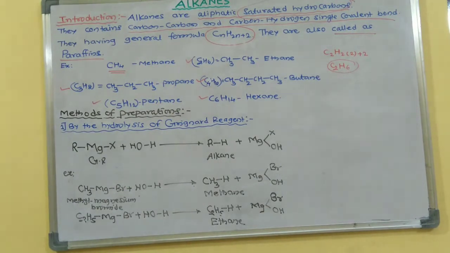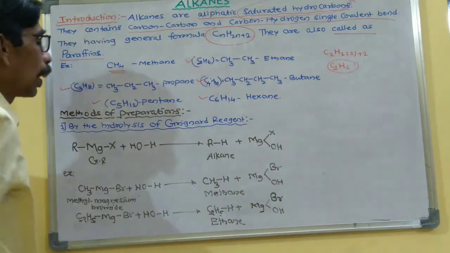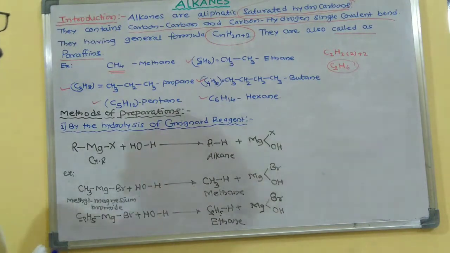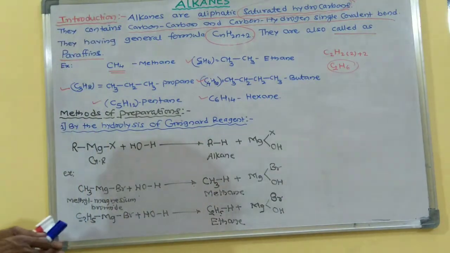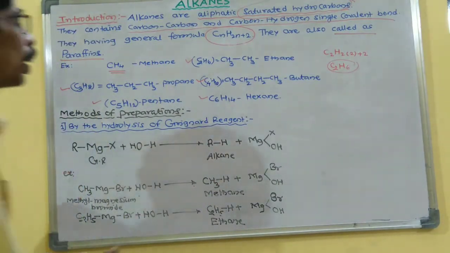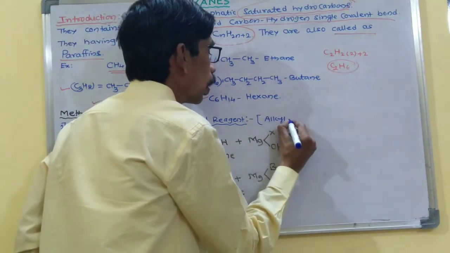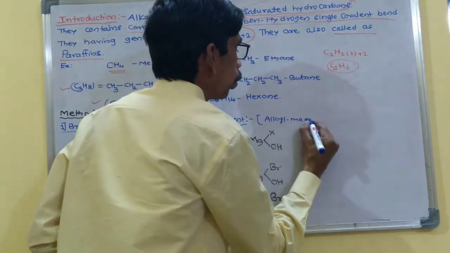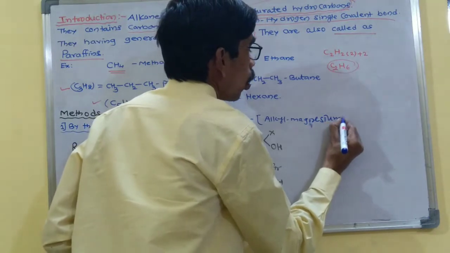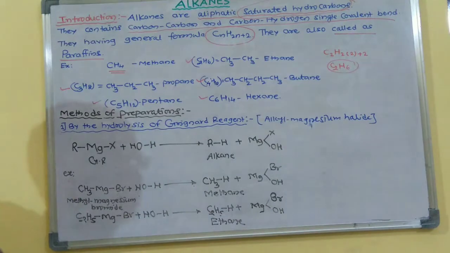Now the next part is the methods of preparation of alkanes. The first method is by the hydrolysis of Grignard reagent. What is a Grignard reagent? Grignard reagent means alkyl magnesium halide. Alkyl magnesium halide is called the Grignard reagent.